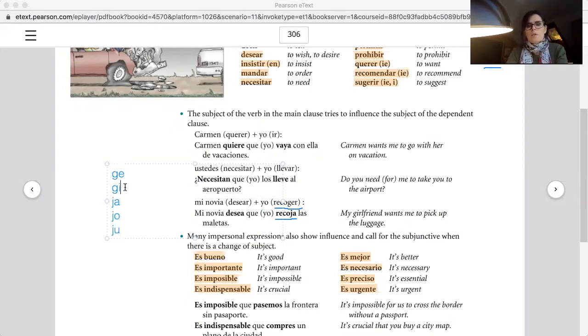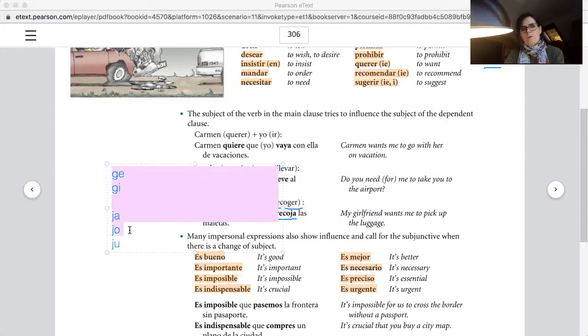So that's how it works. If this were a blackboard, I would separate it like this. This spelling with the sounds is usually the same, E, I, A, O, U. It's always the same.